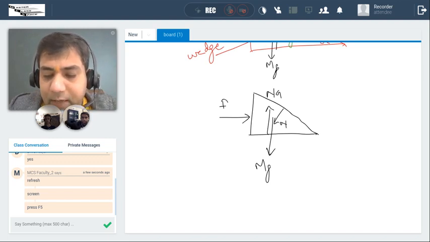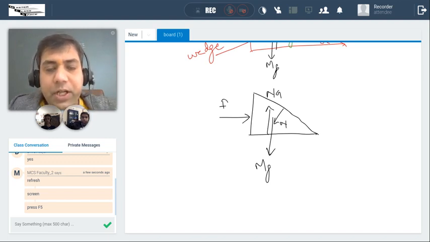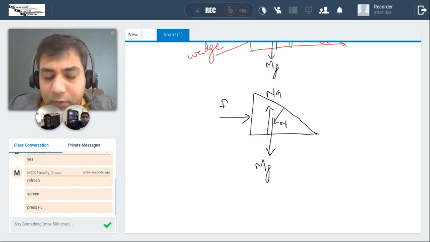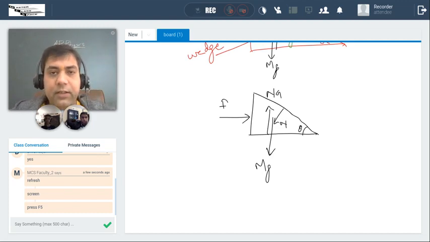Now I have already written the equations for the block. For the wedge I have to write. So could you please tell me, Ishita, the equation for the wedge?